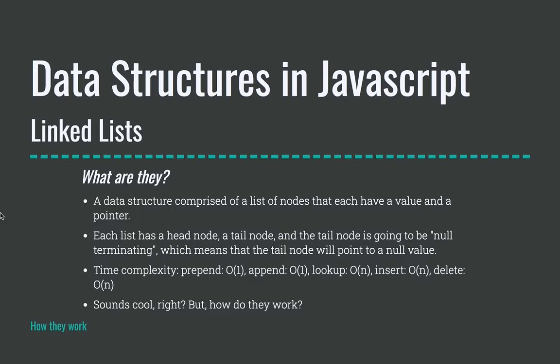So time complexity, let's talk about that. One of the main reasons people would want to use linked lists is the prepend and the append. Prepend would be akin to unshift in an array. If you remember back to our section on arrays, unshifting in an array has an O of n time complexity. Well, with linked lists, you can do it at an O of 1 time complexity. That's one of the benefits of using a linked list, because you don't have to shift all of the elements after it. So prepends are O of 1, and appends, which would be like pushing in an array, putting something at the end of the list, would also be O of 1.